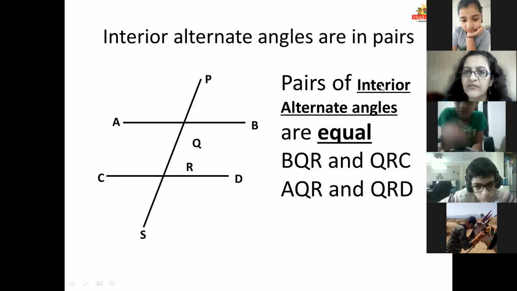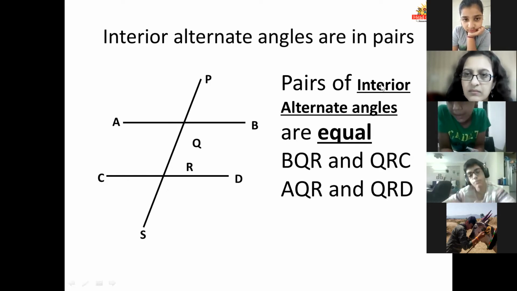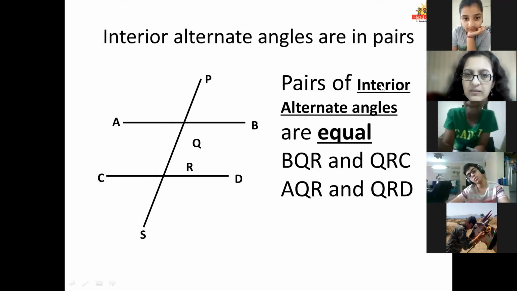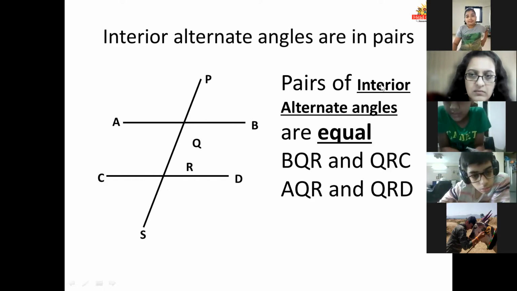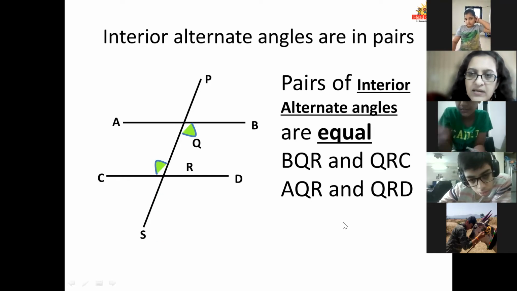Subhan, do you know to identify alternate interior angles? Yes, ma'am. Check. B, Q, R. First one is correct. Okay. Others, pay attention here.